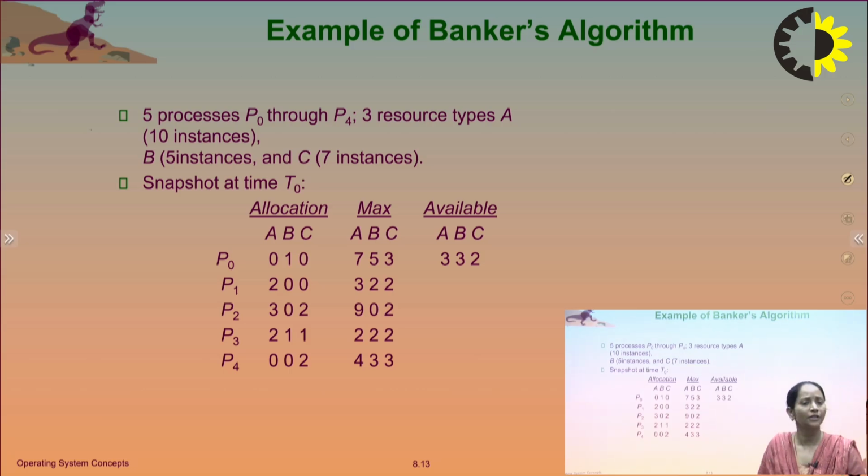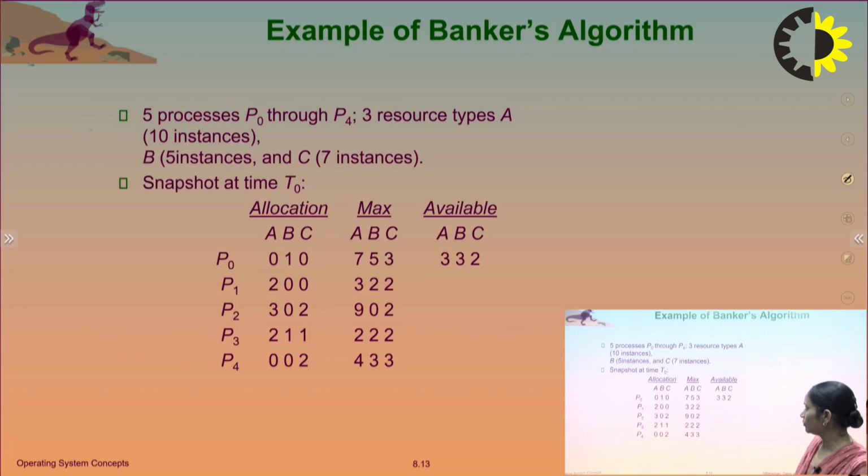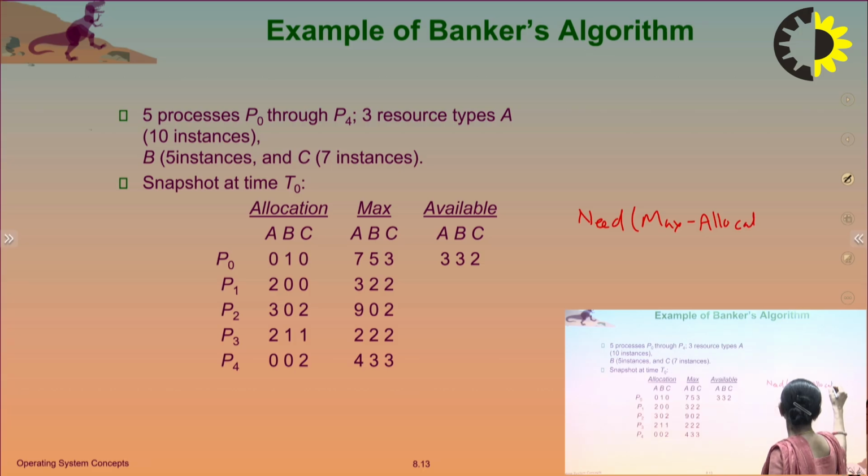Then for calculating the safe sequence, we first have to create the Need matrix. How can we create the Need matrix? We know that Need is equal to Maximum minus Allocation. The Need matrix will also have A, B, C instances.